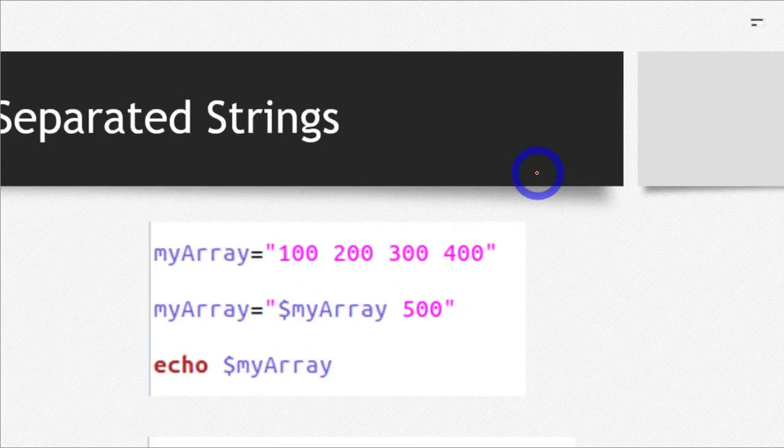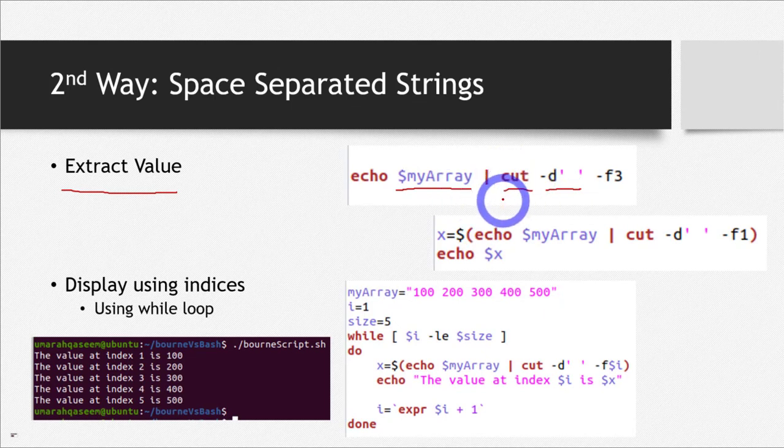So this is what we are doing in this command. I'm passing it a space. You can see this single quotation mark has to have some character in between, and I have written a space here. In case my string was, let's say, 2, comma, 4, comma, 6, comma, 10, then the character separating one element from the other is the comma, so I would have passed a comma here.